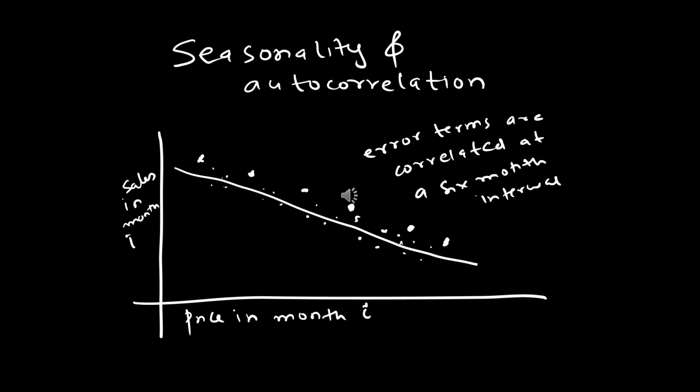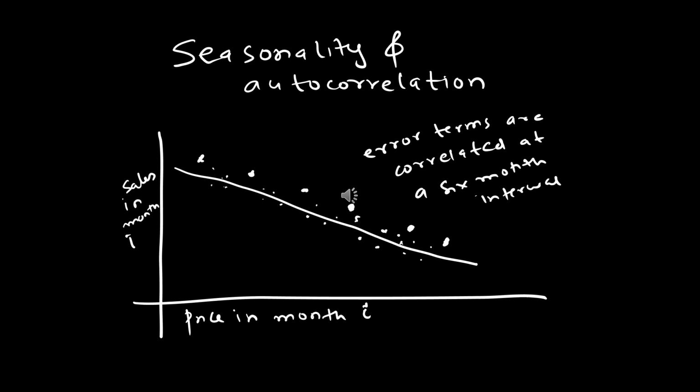Another reason for serial autocorrelation in the error terms of a regression equation is potential seasonality in the data. In the graph below, let the y-axis represent sales of a particular commodity in month i, whereas on the x-axis we have the price of the commodity in that particular month. Overall, as you can see, the relationship between them is negative.